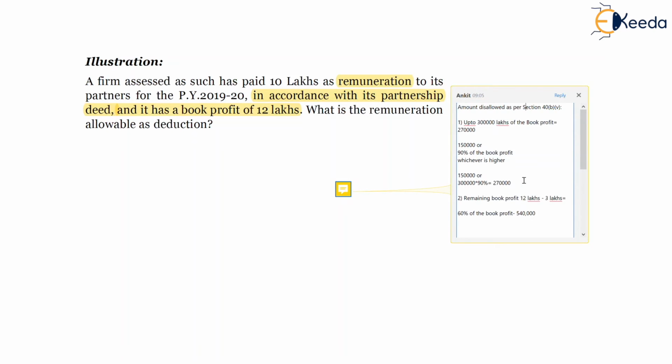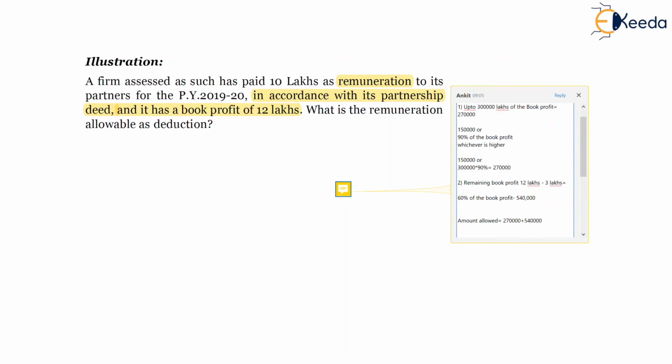So ideally we should be saying over here 2,70,000 plus 5,40,000. So amount allowed is 2,70,000 plus 5,40,000, which is nothing but 8,10,000. This is the amount which will be allowed to the firm out of total payment of 12 lakhs.